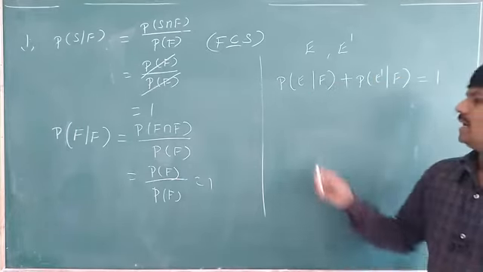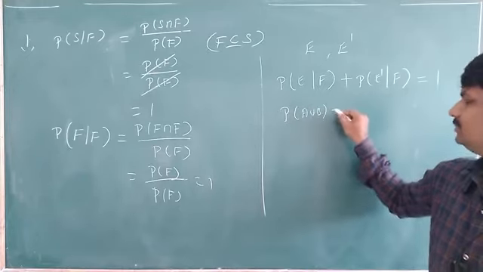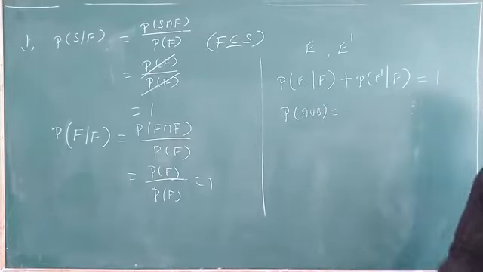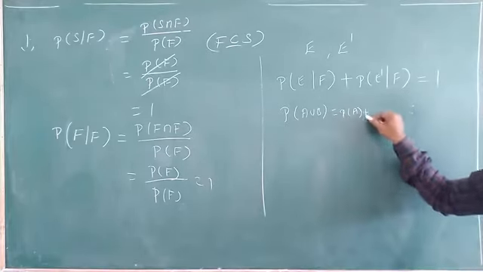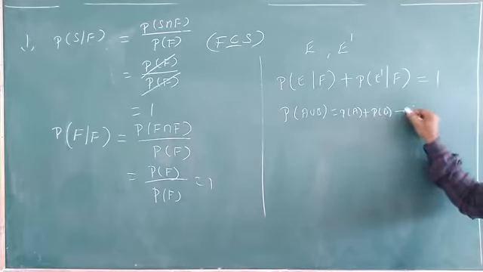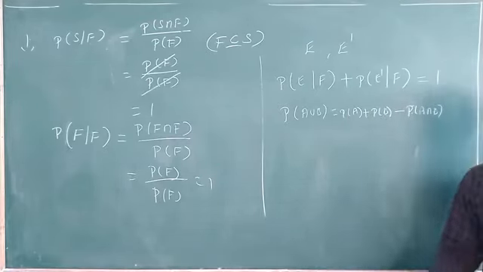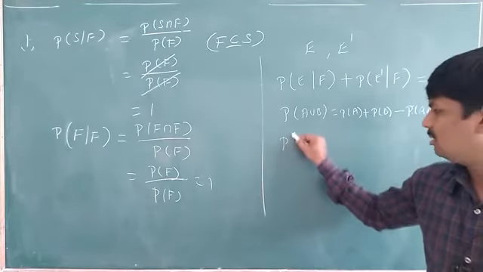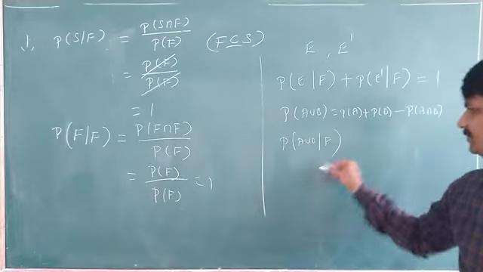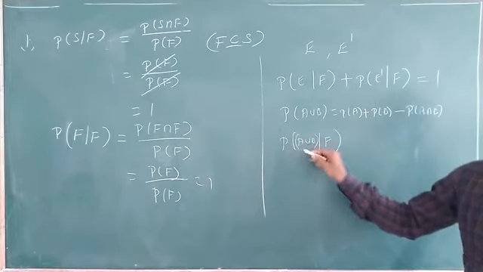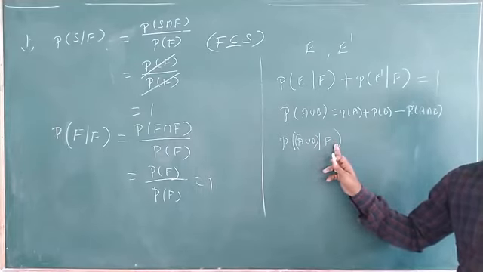Remember this one. And next, as you know the formula for probability of A union B: probability of A plus probability of B minus probability of A intersection B. Here also, what have we defined? Probability of A union B given that F. It is conditional probability only, with F already given.